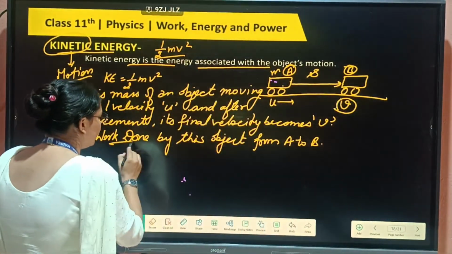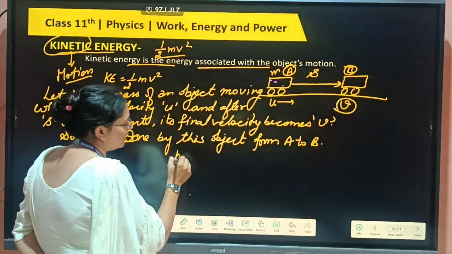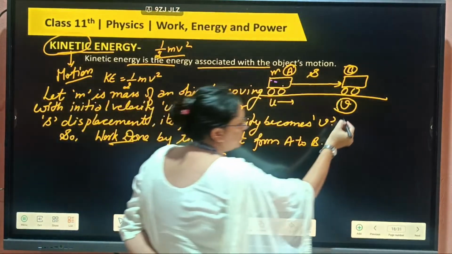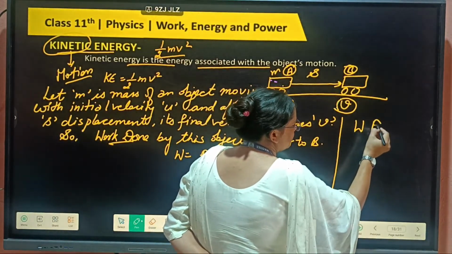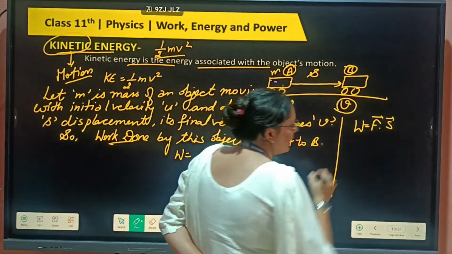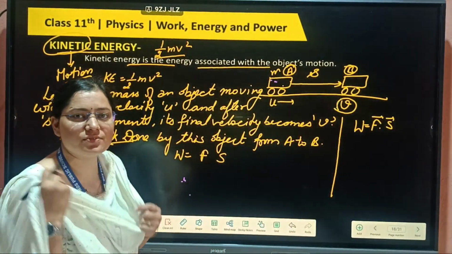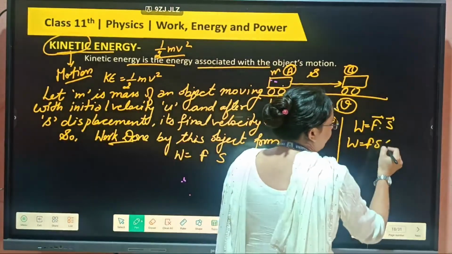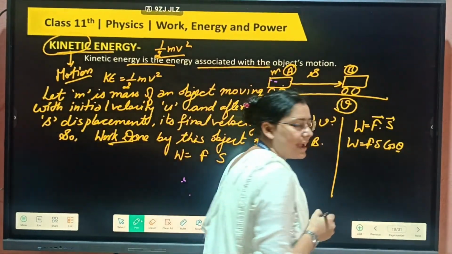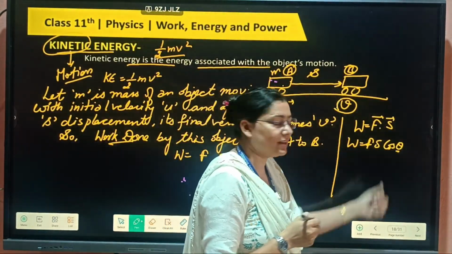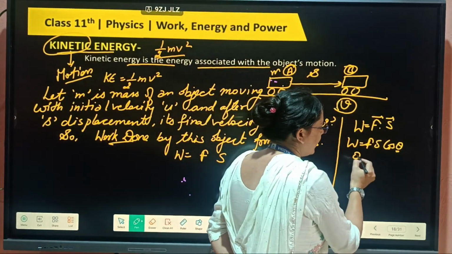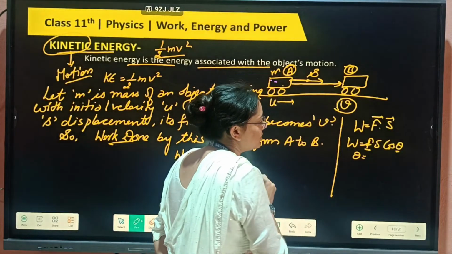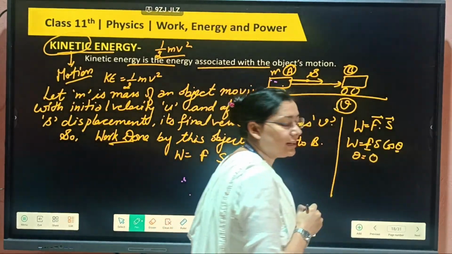So by using the definition we discussed already, work done equals force into displacement. In vector form we can write this as F dot s, which is F s cos theta, where theta is the angle between force and displacement. Force is acting in this direction, displacement is also acting in this direction, so theta will be equal to 0 only.